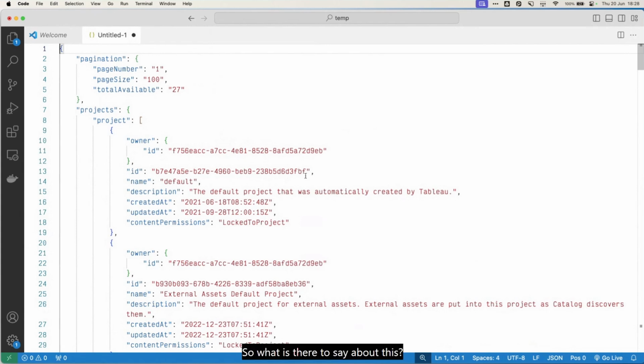So what is there to say about this? First of all, the fact that this is human readable, but it's also structured. I guess that's my first observation. This is important to note, and this is because